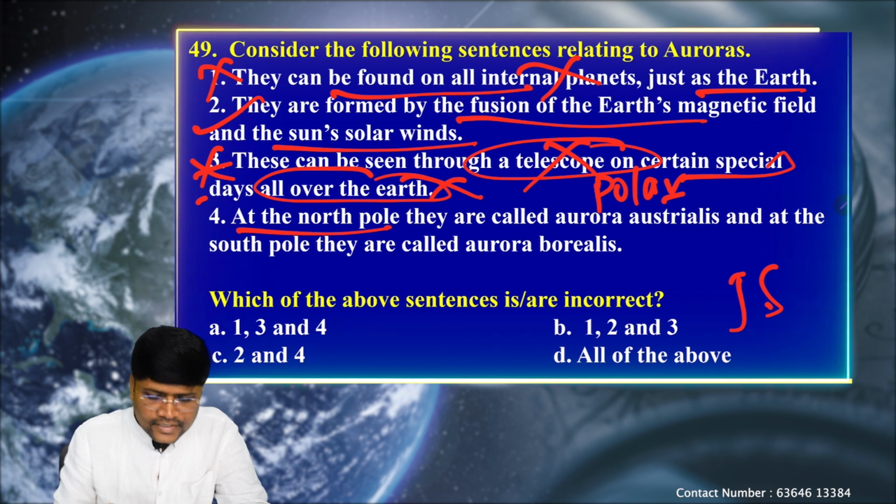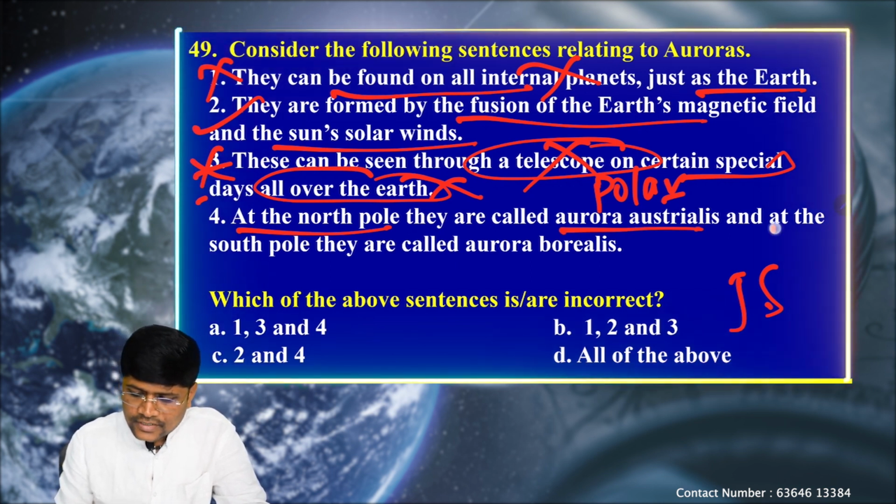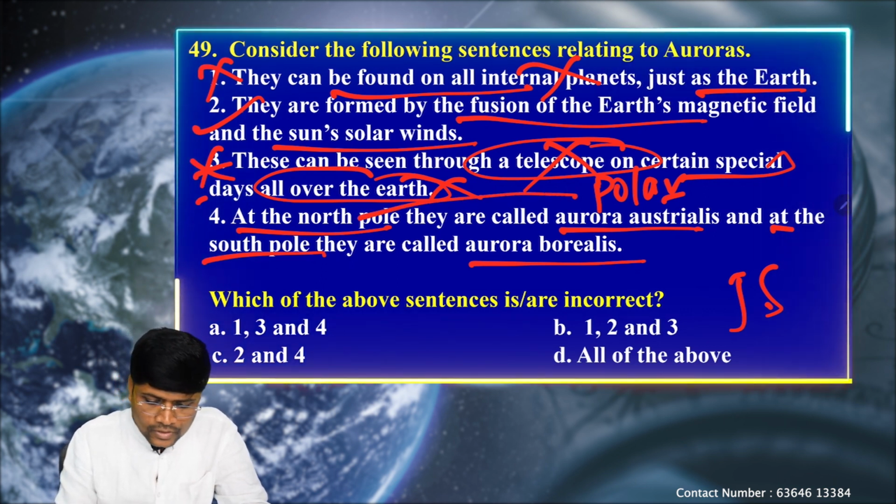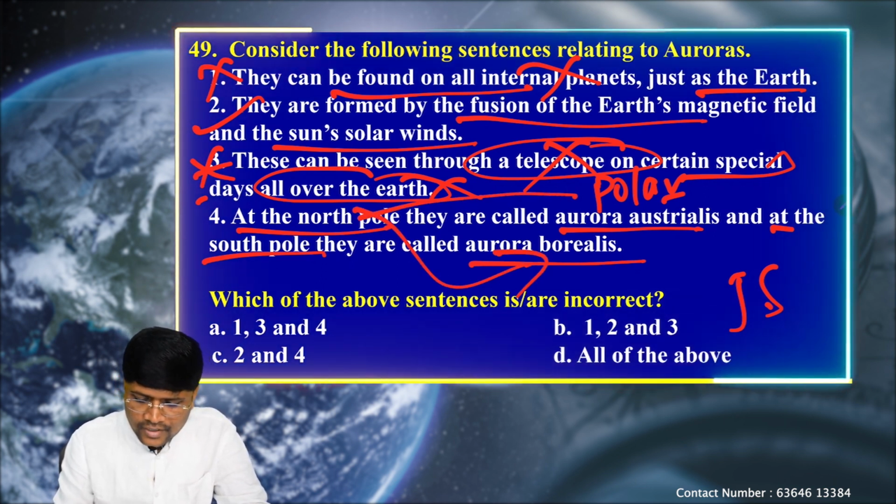Next statement, at the North Pole they are called Aurora Australis, and at the South Pole they are called Aurora Borealis. Here the places are interchanged. In the North Pole, they are called Aurora Borealis.